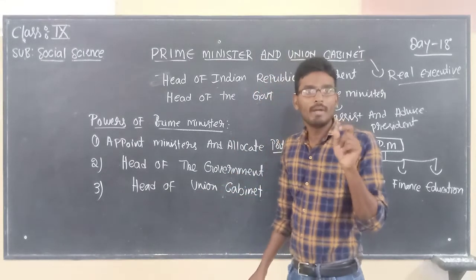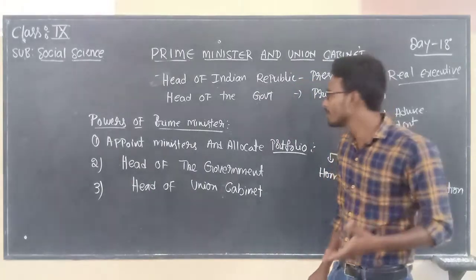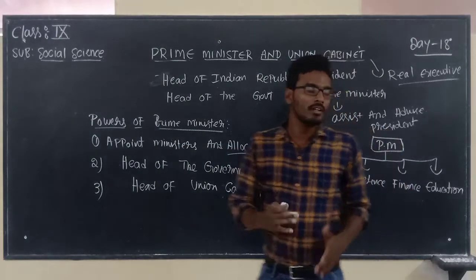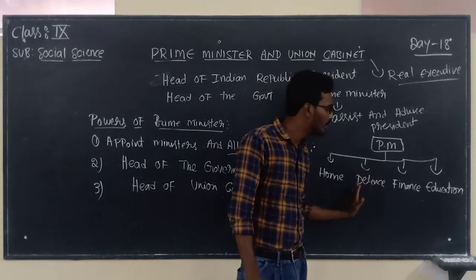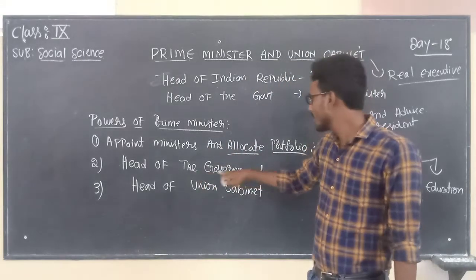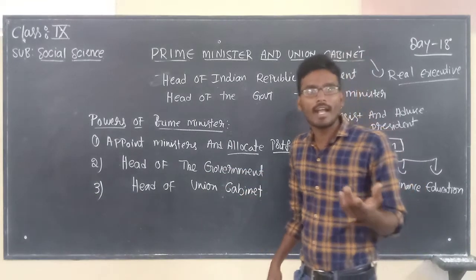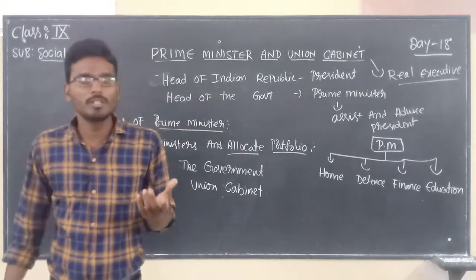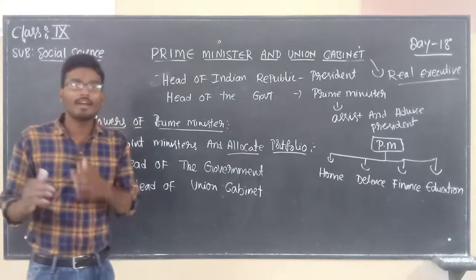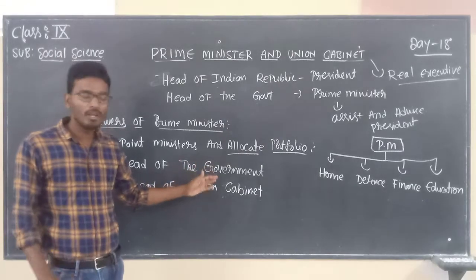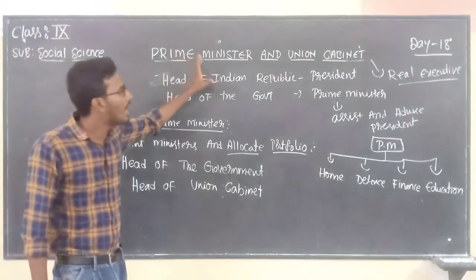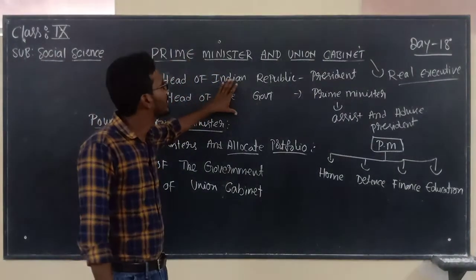So children, the major powers of the Prime Minister are that he will appoint ministers and he will allocate. Allocate means what? Giving. For example, Home Minister, one ministry; Defense, one ministry; Finance, one ministry. Likewise, that is known as allocation. Next, as head of the government, he is responsible for everything. For example, the Prime Minister maintains good relations with other countries, and he makes policies like foreign affairs and all kinds of things as head of the government, and he is the head of the Union Cabinet also. So this is all the information about the Prime Minister of India.